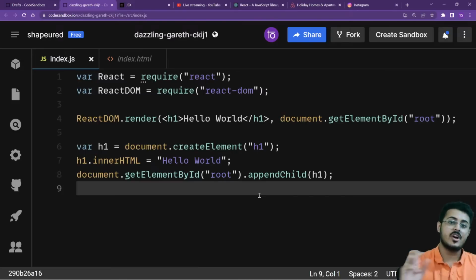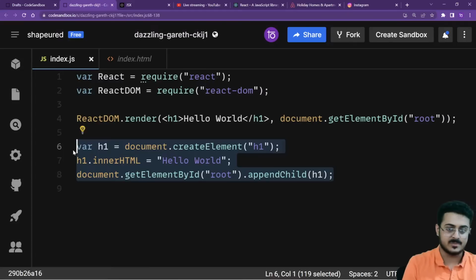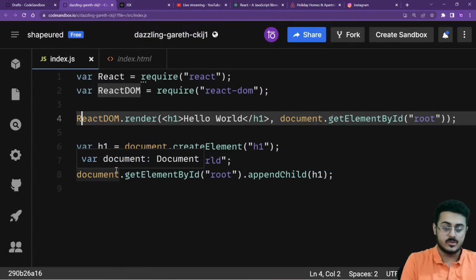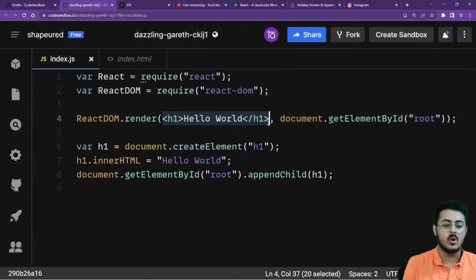So that is the beauty of Babel. It compiles. So this entire line that you have written actually gets compiled down to this particular line itself using Babel. So Babel will convert this entire line into these 3 lines for you. So you don't have to write that. And you can directly write your HTML code inside your JavaScript code itself.